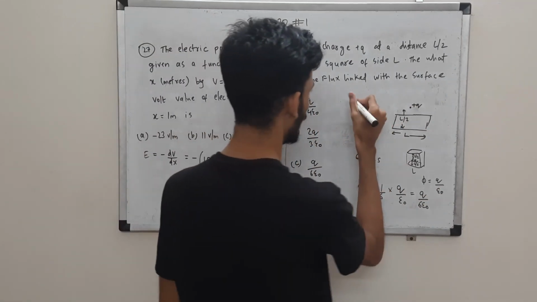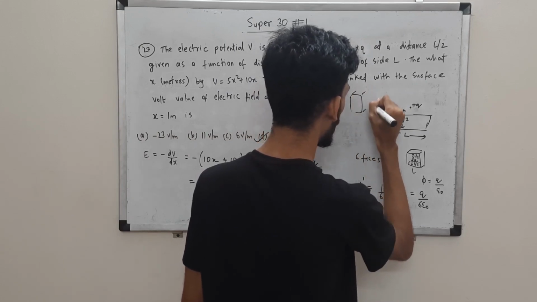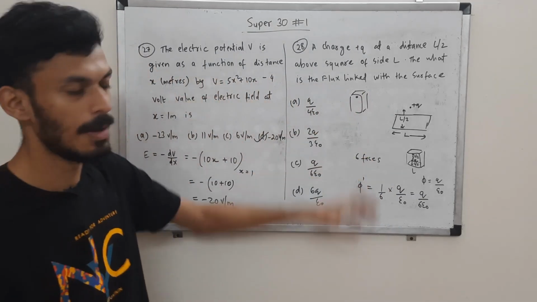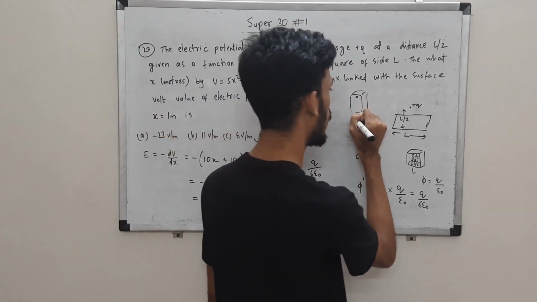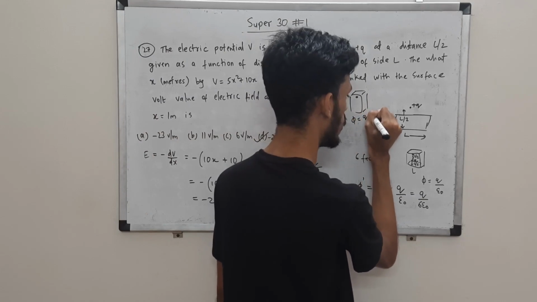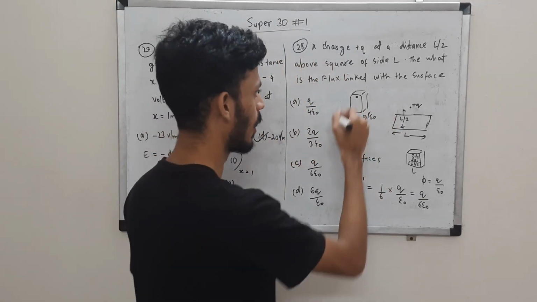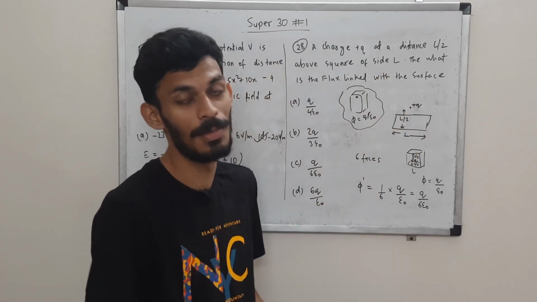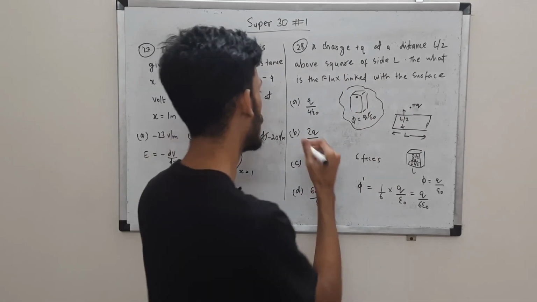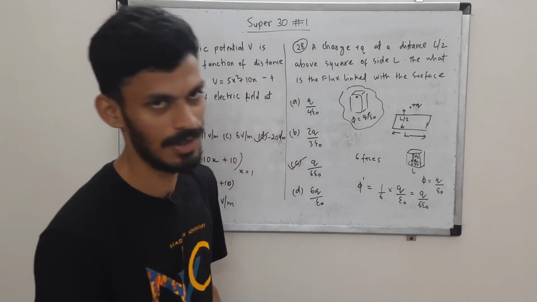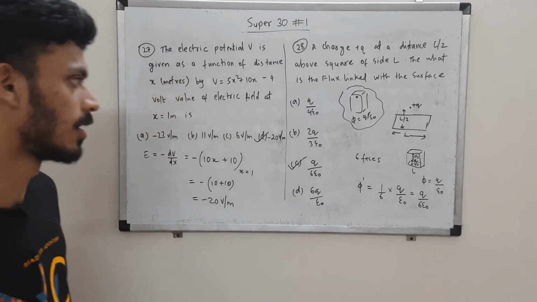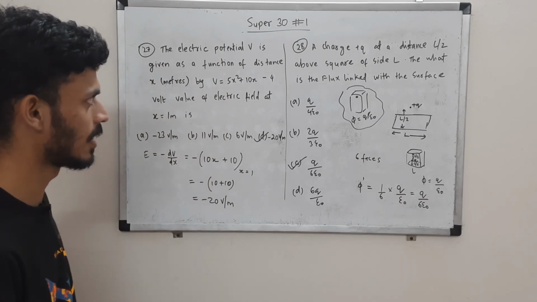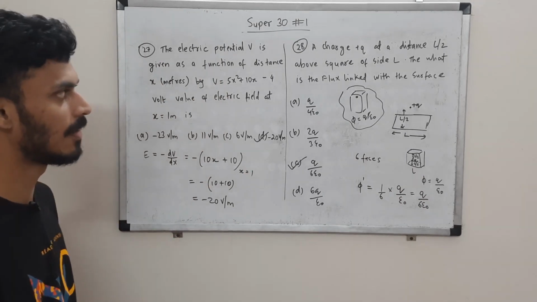But the interesting thing is, even in the cube, if you have the charge over here, not symmetrically placed but inside the cube, the total flux still would have been q by epsilon naught, charge enclosed upon epsilon naught. But the flux linked with a particular face would have been very different. In our case there is symmetry, so we can say it is 1/6 of the total flux. There are 6 faces, so it is distributed uniformly among them. So that's about question 27 and 28.